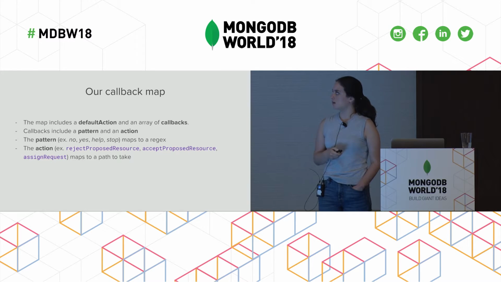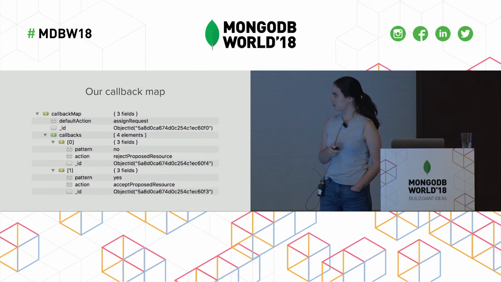So this is what our callback map ended up looking like. As I said before, we have our default action and, similar to BotKit's, an array of callbacks. Callbacks include a pattern and an action, and the pattern is actually a keyword that maps to a regex in our code, so we're not storing the full regex. And the action will also be a keyword that maps to a path for the bot to take.